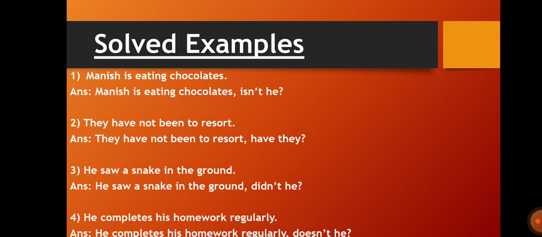Then we saw 3 things which we have to keep in mind. Which are the 3 things? Come on, let us quickly revise. That is, a question tag never starts with a capital letter. Then the second thing was that the subject of a tag can never be a noun. It should be a pronoun. Then the third thing we studied is, if there is no auxiliary verb in the sentence and the verb is in the first form or the second form, then we have to use do, does or did. Then we saw some examples. So these are all about the question tag.